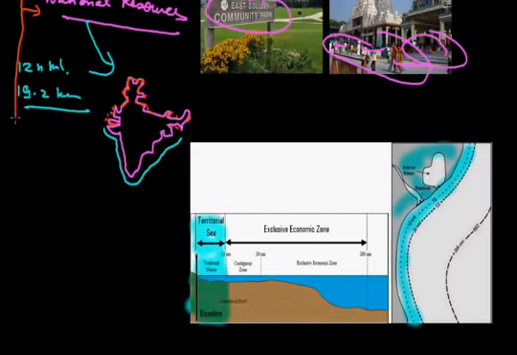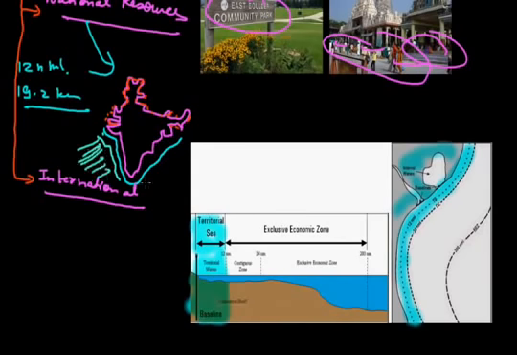Now the next one is international resources. In international resources, the rest part means the area which is above 200 kilometers from the coastline, and above this is called the international area.